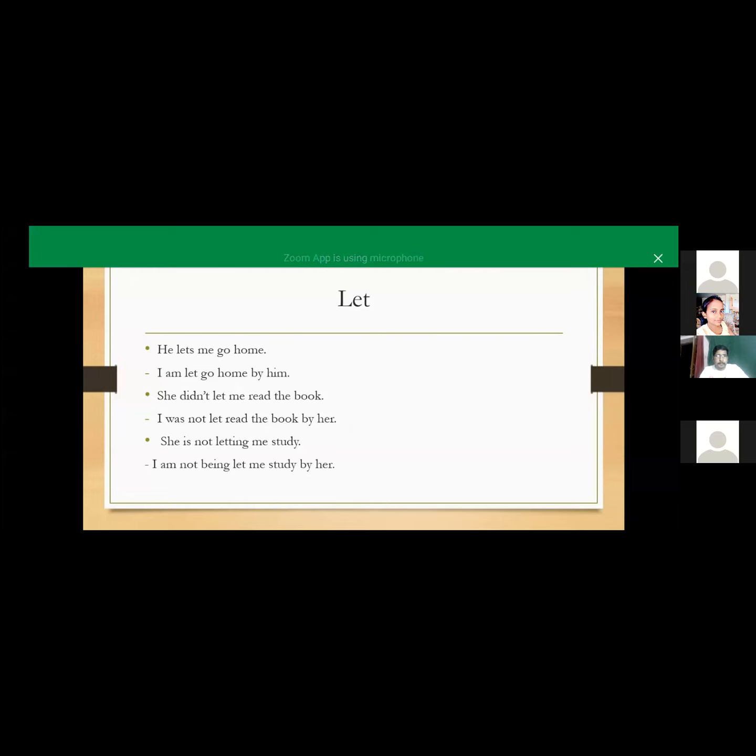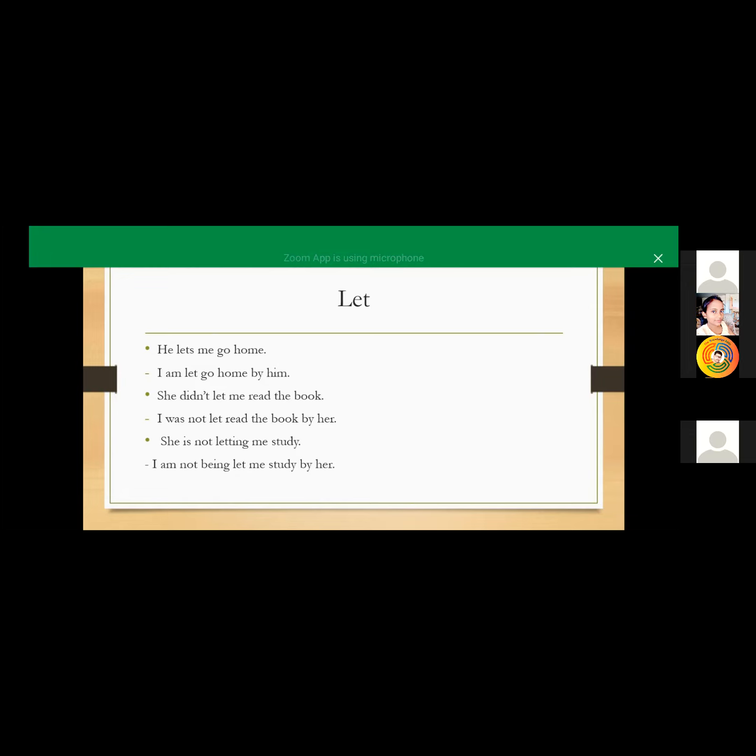Here we have only three examples about "let." How can we convert "let" sentences? Here also the same problem. Our sentences are: "Let me go home." "Let me read the book," meaning letting me study.